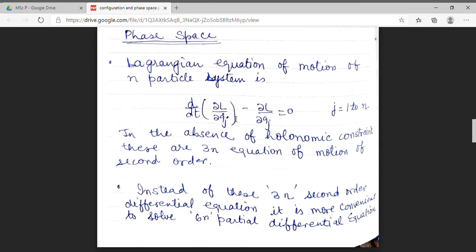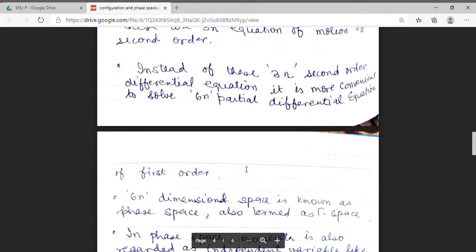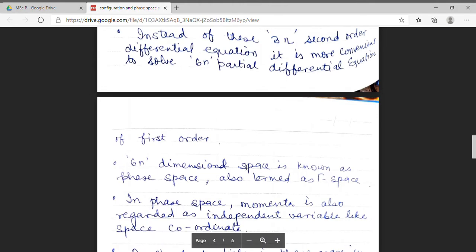Now, in order to simplify my problem, instead of these 3n second-order differential equations, I find it more convenient to solve 6n first-order differential equations. That means we are moving our approach from the Lagrangian to the Hamiltonian approach. We have already derived these differential equations, which are the canonical equations. This 6n-dimensional space is termed as phase space.